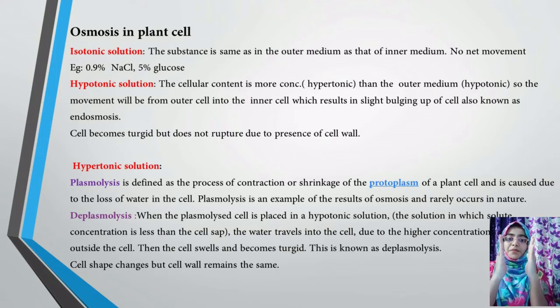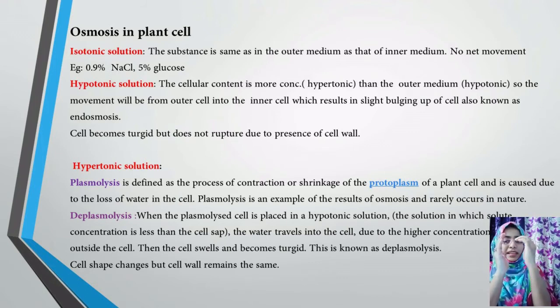If this is your cell, only the inside layer, which is called the cytoplasmic layer or ascent of sap layer, gets shrunk, but the cell wall remains the same.